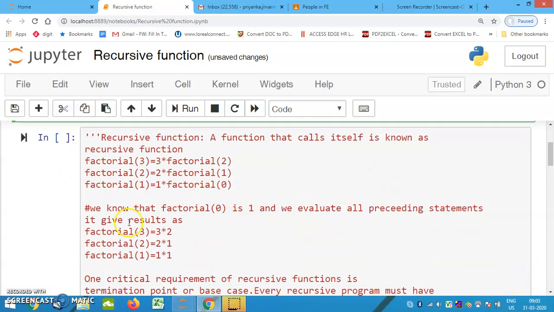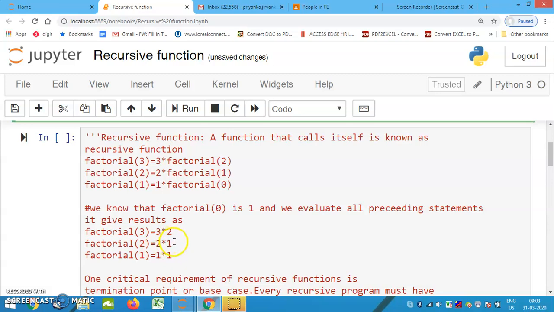If I evaluate this, now listen, it has started with factorial of 3 and it has come to factorial of 0. Here I am getting the value 1. Factorial of 0 is 1, so I put the value as 1. 1 into 1 is 1. Now what is factorial of 1?